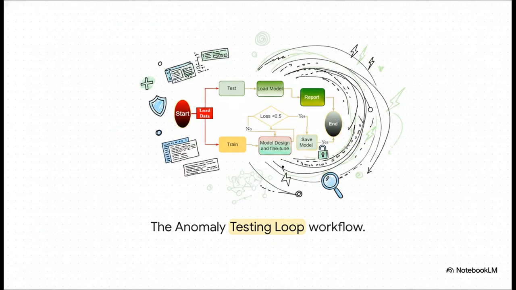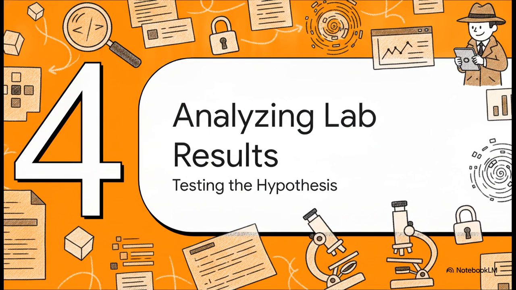Before any actual testing even happened, the team strictly fine-tuned the model. They ran it through epochs until the training loss dropped below a 0.5 threshold. They had to ensure the model was highly accurate on its training data before they ever tried throwing a curveball at it. Moving on to Section 4, Analyzing the Lab Results.